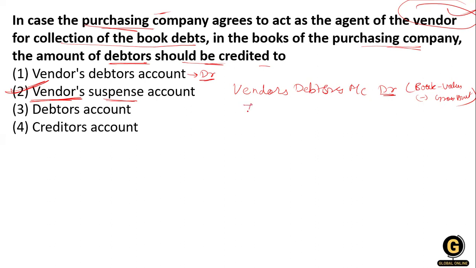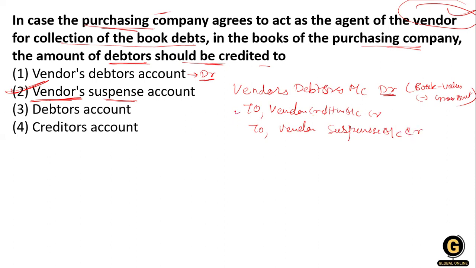Next, the vendor creditor account is going to be credited, and one more, the vendor suspense account is going to be credited.